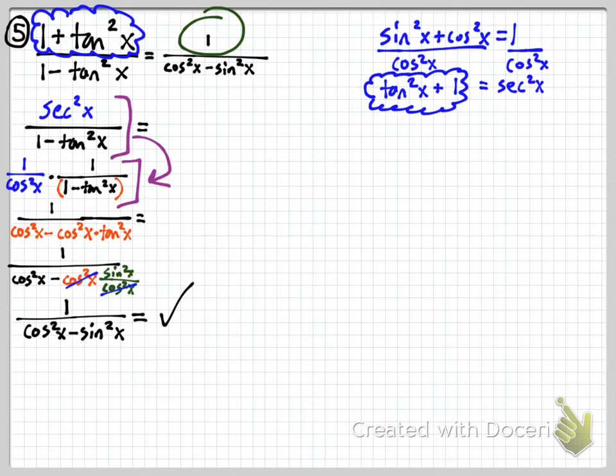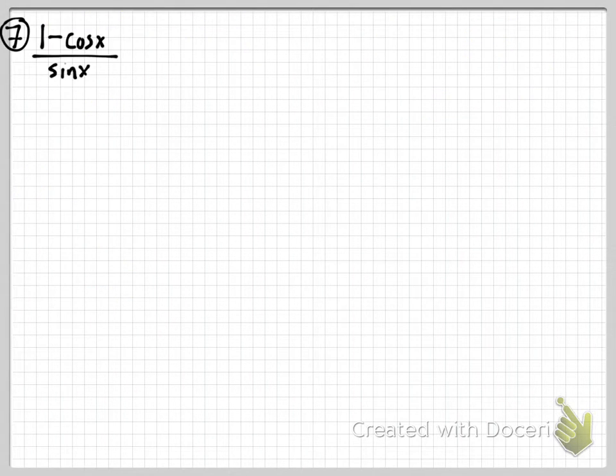The next problem I want to do for you is problem number 7. And for this one, I chose this one because the first way I thought of doing it was actually not the simplest, not the most straightforward. And so the other way I thought of, I want to share that with you guys. But again, all these problems, there's more than one way to do this. And often it's the bizarre long ways that are really neat ways, in addition to the quick, elegant ways that are short.